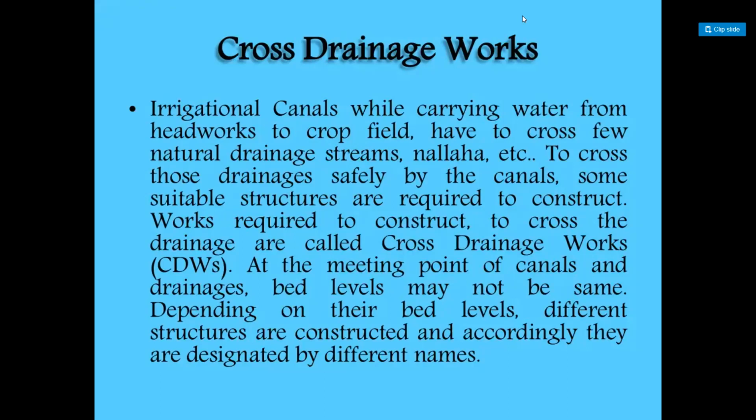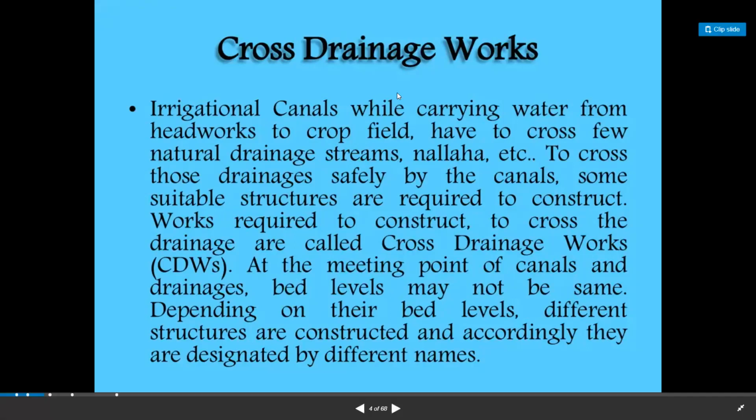At the meeting point of the canal and the drainage, the bed levels may not be the same. Depending upon their bed levels, different structures are constructed and accordingly they are designated by different names.